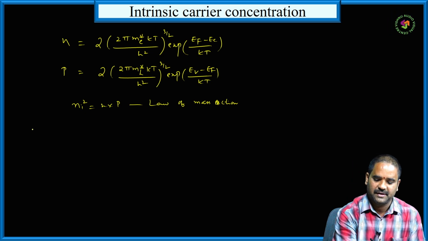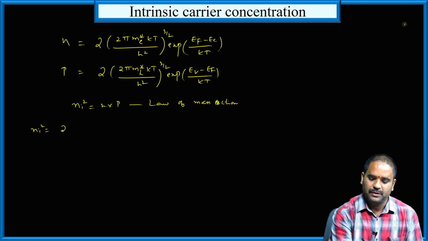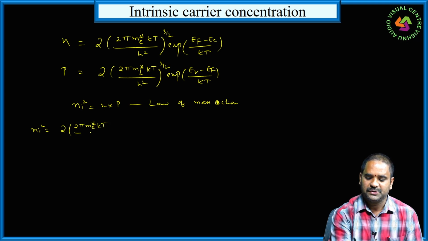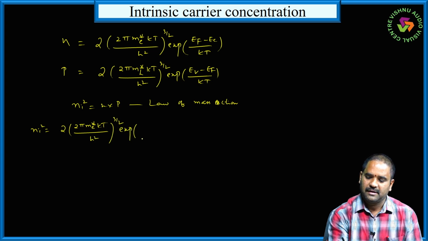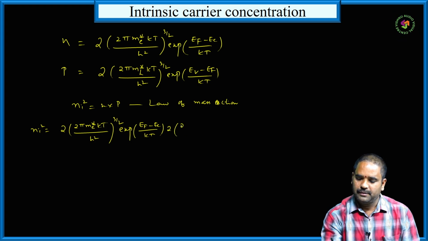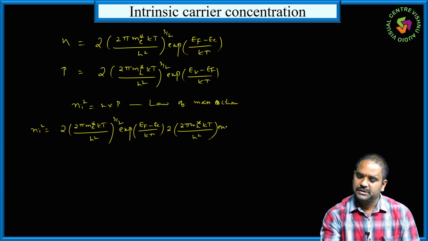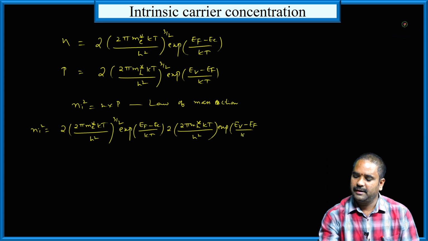So using law of mass action, we can write Ni square is equals to N into P. So now I am writing the expression for N, that is 2 into (2 pi me star kT by h square) to the power of 3 by 2 exponential of (EF minus EC) by kT. So this is for N. For P, again 2 into (2 pi mh star kT by h square) to the power of 3 by 2 exponential of (EV minus EF) by kT.